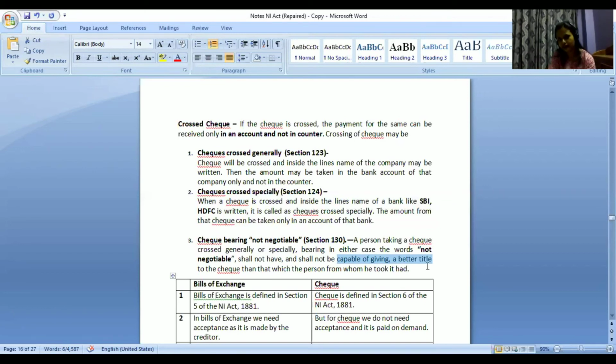So here title would mean ownership or authority over the check. The first person to whom it is originally issued, that person has a better title, and he is not capable of giving a better title to the other person to whom the check is endorsed. So this is done just in order to avoid unnecessary legal complications that they will mention not negotiable.